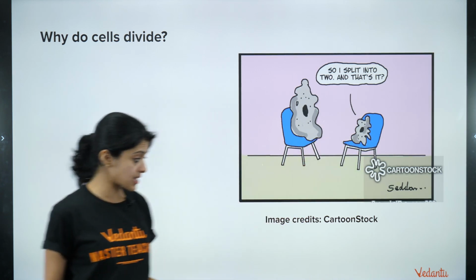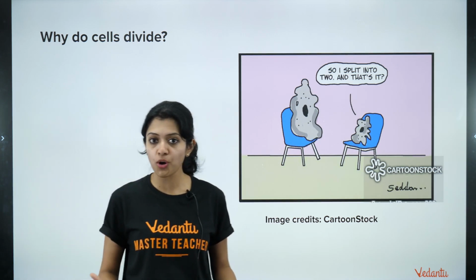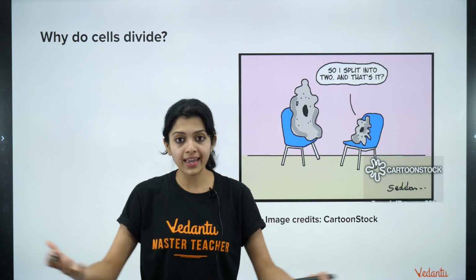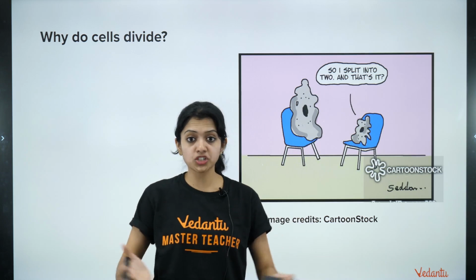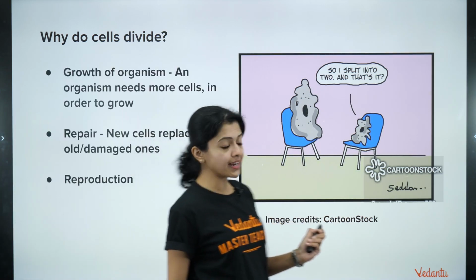And yes, that is actually all that it has to do. It has to be born, the new cell has to be formed, and its next aim is to prepare itself to divide, prepare itself for cell reproduction or cell division, right? So why exactly do cells divide?